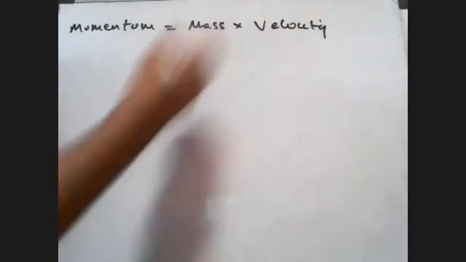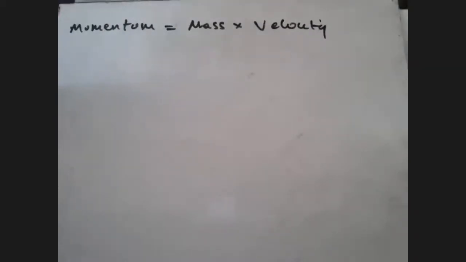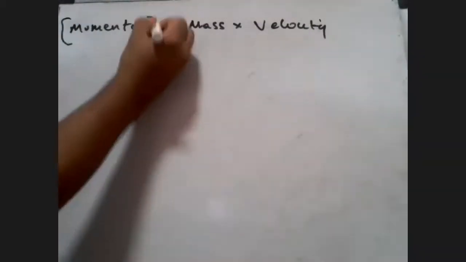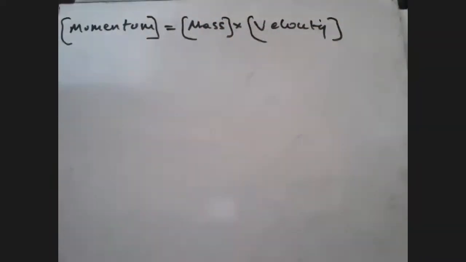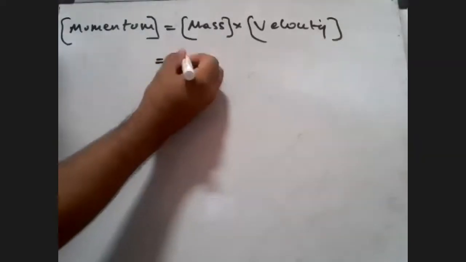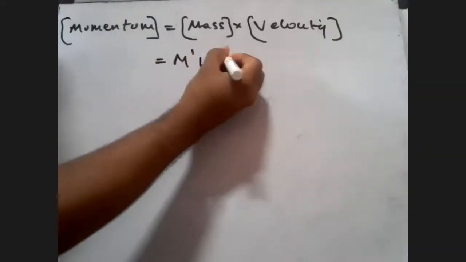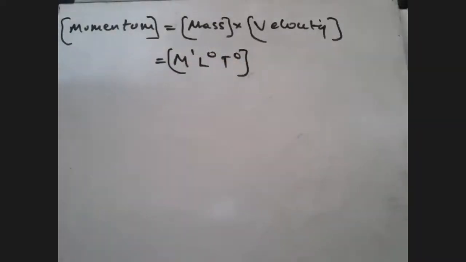So the first step I told you is to put the quantity in a bracket. What it means when you put it in a bracket is that you are finding out the dimension. So it's important to specify that you are doing it in terms of dimensions, otherwise it can mean anything else. Let's be specific when we are doing physics. Now, what is the dimension for mass? We all know that the dimension of mass is M1 L0 T0. L0 and T0 do not necessarily have any meaning except for mass, which is raised to 1.